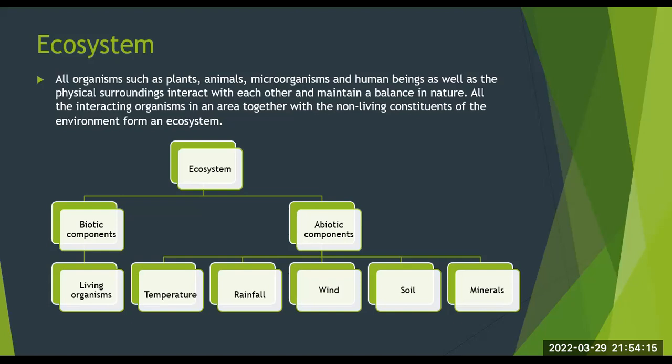So you can see that an ecosystem is made up of biotic as well as abiotic components. Biotic components comprise living organisms like plants, animals, and microorganisms, whereas the abiotic components are temperature, rainfall, wind, soil, and minerals.